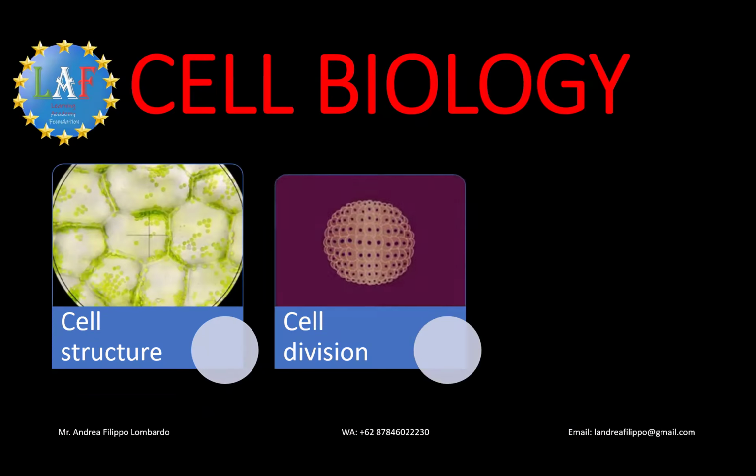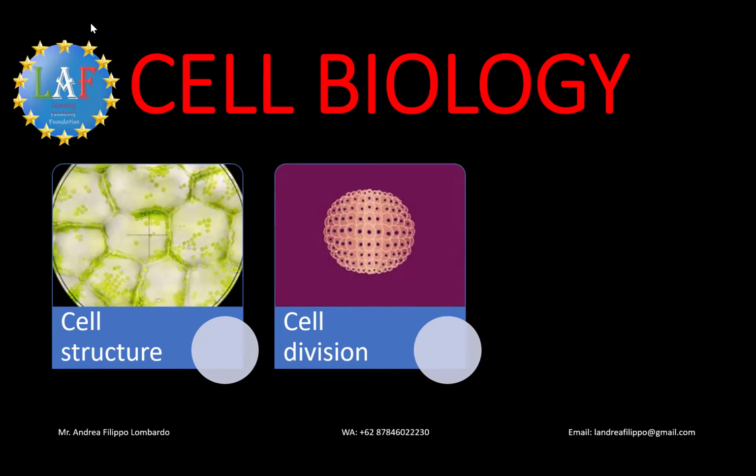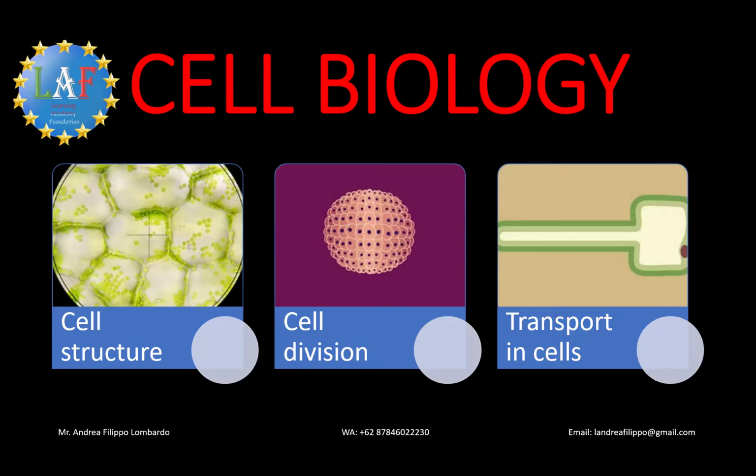They will see that chromosomes carry genetic information in a molecule called DNA. A type of cell division called mitosis ensures that when a cell divides, each new cell produced has the same genetic information. And finally, they will see that for an organism to function, substances must move into and out of cells. The processes that contribute to this movement are diffusion, osmosis, and active transport.